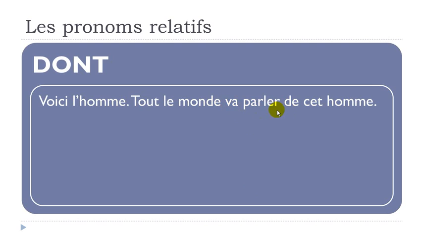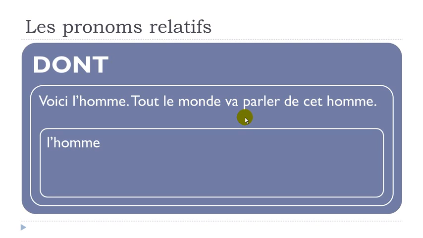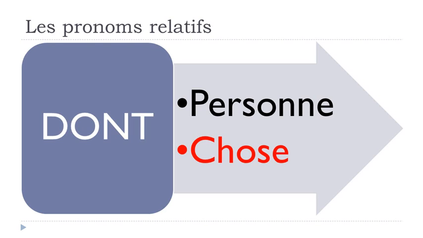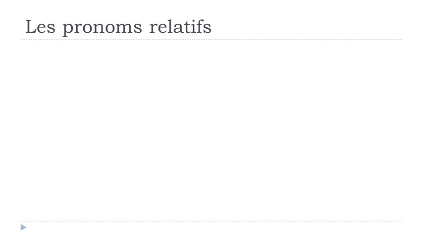I tend to use this structure because it means you've got two verbs, just to see. So l'homme is the thing we don't want to repeat, so voici l'homme dont tout le monde va parler. It doesn't change anything, it should be here, and then the sentence continues. Let's see if we want to replace une chose, a thing.